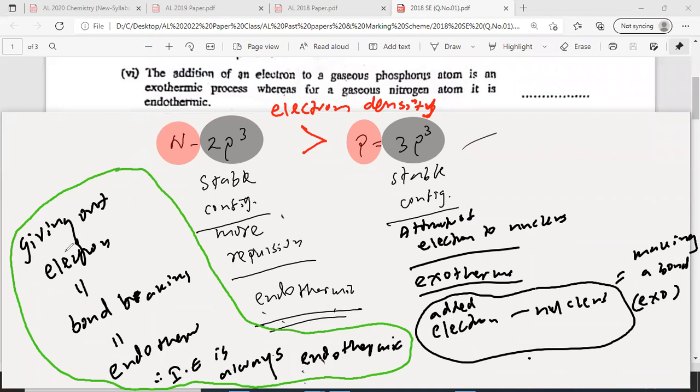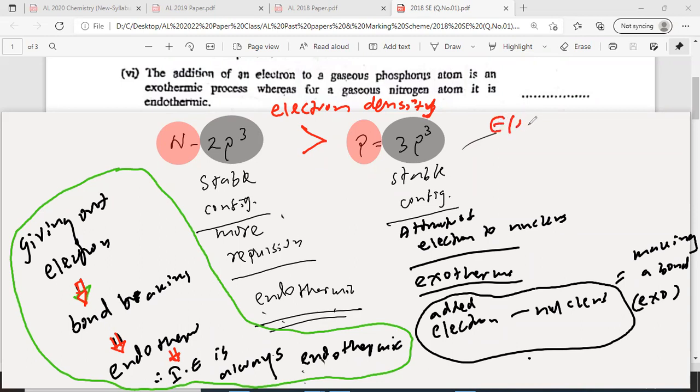What is this? Giving out an electron, giving away an electron, is equal to bond breaking. Therefore endothermic, and therefore ionization energy is always endothermic. But electron affinity or electron gain enthalpy can be exo or endo.